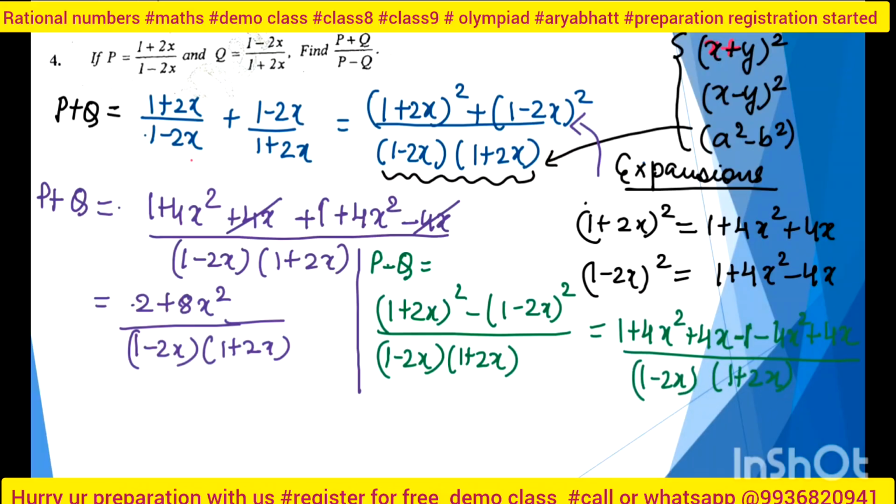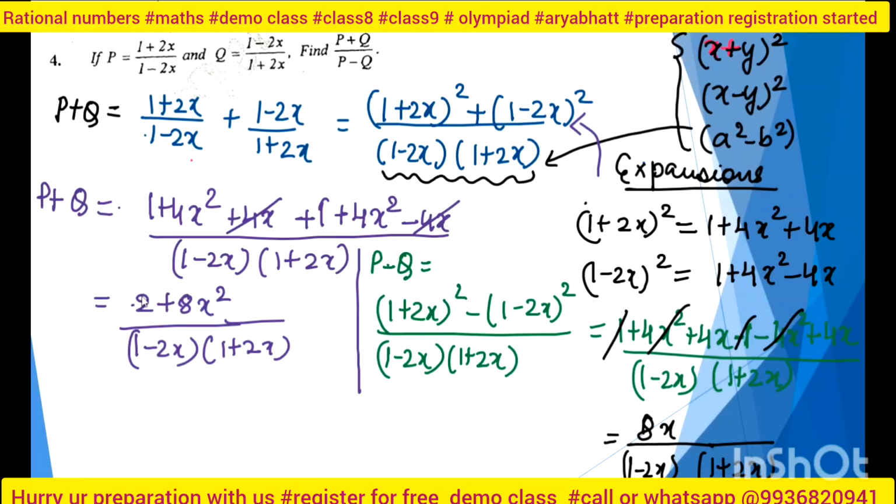So what will I get finally? 1 is cancelled, and this one is also gone, so I got only 4x plus 4x, so it will be 8x over 1 minus 2x and 1 plus 2x, nothing more than that. Now I will take my final result, which is the division of everything.